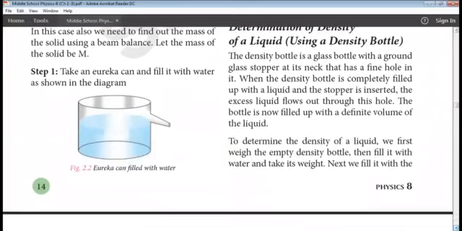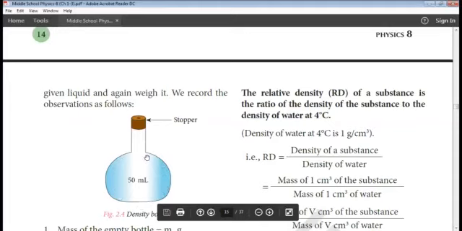This figure 2.4 shows a density bottle. It is a round bottom flask and it has a stopper over it, and this stopper has a fine hole. When this density bottle is filled completely with the liquid and the stopper is fitted into the mouth, the excess of liquid will flow out through this fine hole.